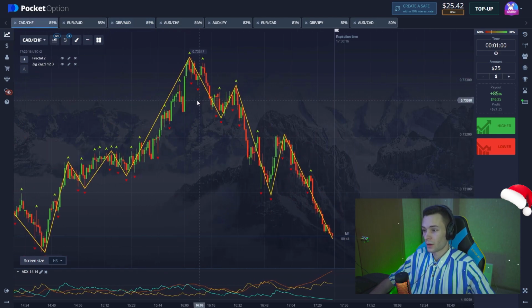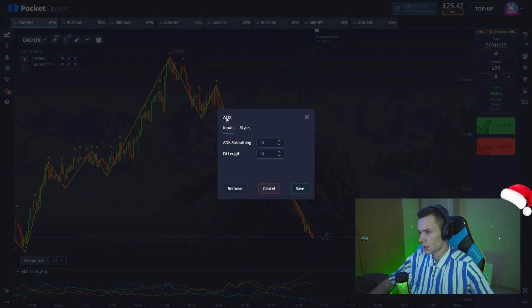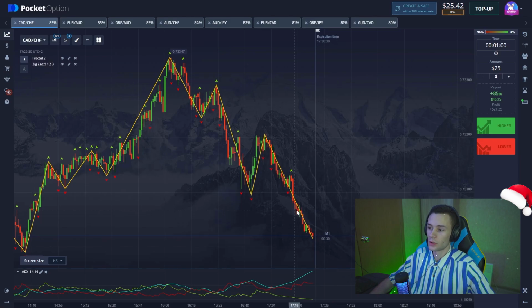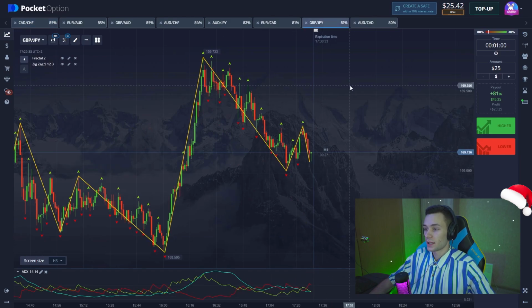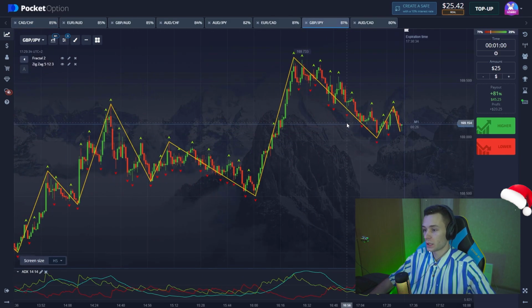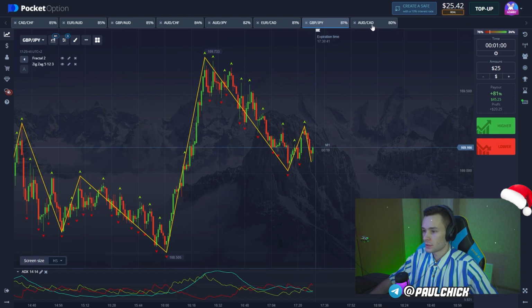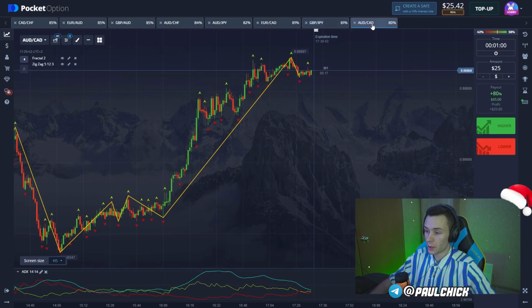Also I wanted to change the color of the ADX. We're gonna put the green for the plus and the red for the minus, and keep it like this. That's gonna be more clear, I guess. And I think, yeah, there's nothing to interfere with our trading. And let's go, guys. Let's analyze the market.